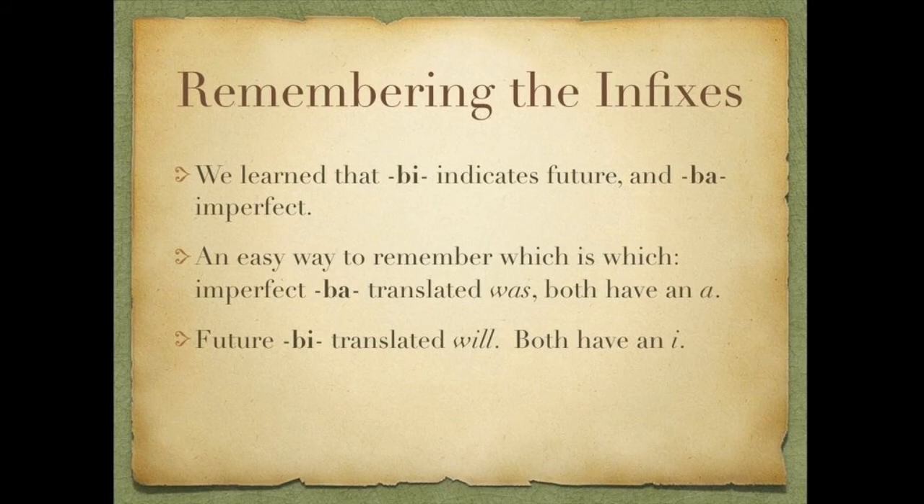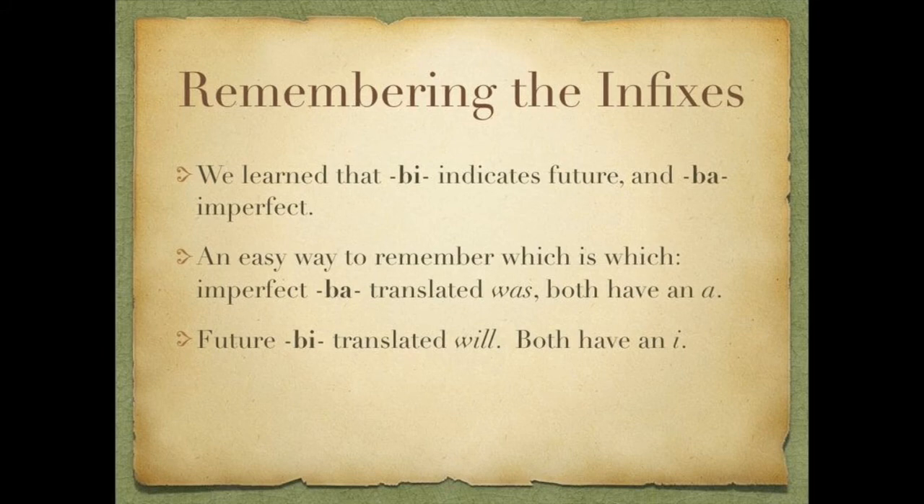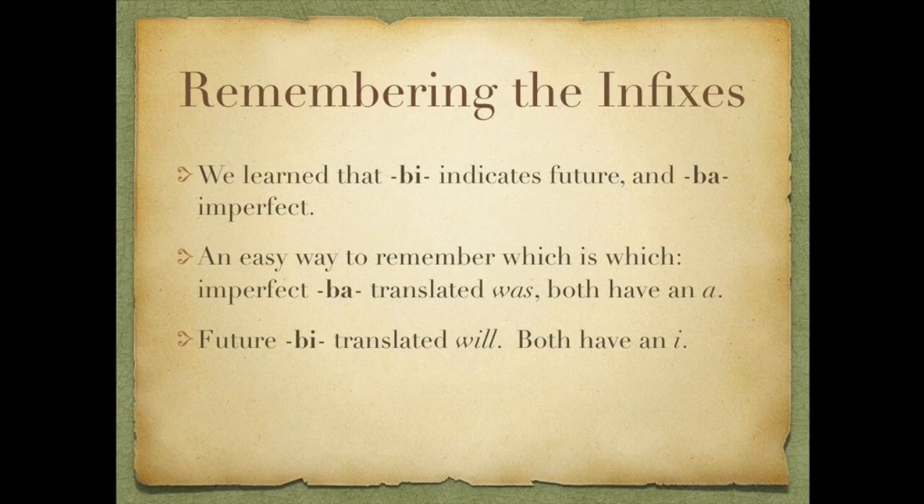So now that we've done all that work with the adjectives, you probably either have a cramp from writing or typing it all out, or you have a tied tongue from trying to pronounce them. So how do we keep these straight, the BI and the BA infixes? An easy way to remember which is which: the imperfect BA we translate was, and both BA and was have an A in them. For the future, the BI infix we translate as will in most cases. Both of those have an I in them. So BA has an A like was, BI has an I like will. A handy way to remember which one's imperfect and which one's future.